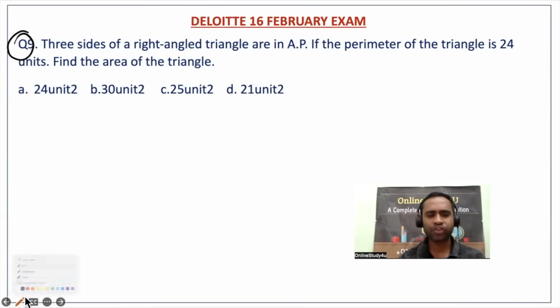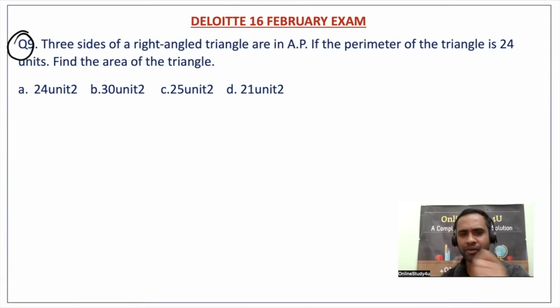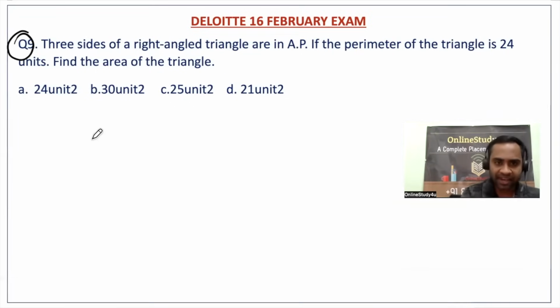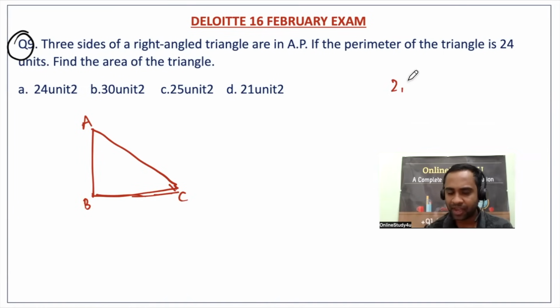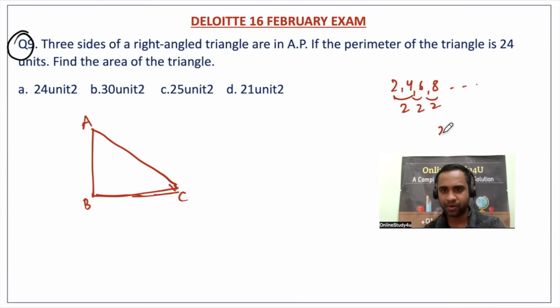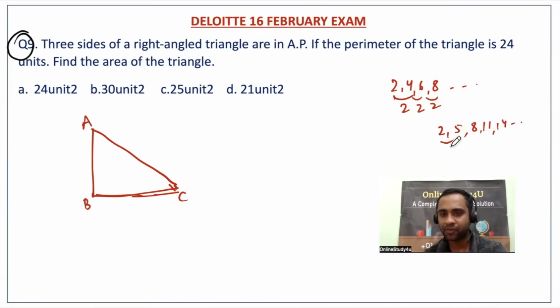Okay, question number 9 is a very good question which was asked. Three sides of a right angle triangle are in arithmetic progression. If somebody does not know arithmetic progression, that's all gone, right? See, arithmetic progression means if you have 2, 4, 6, 8, these numbers are in arithmetic progression, because there is a continuous difference of 2. 2, 5, 8, 11, 14. There is a continuous difference of 3. This is called the common difference.